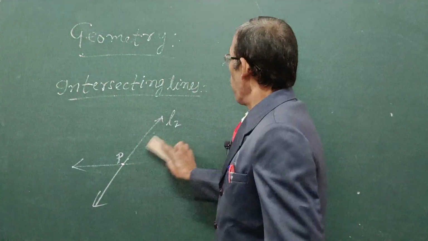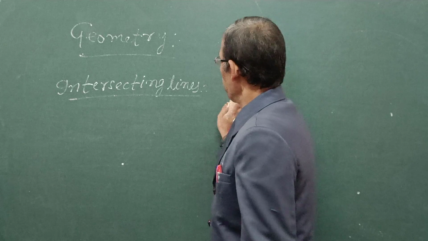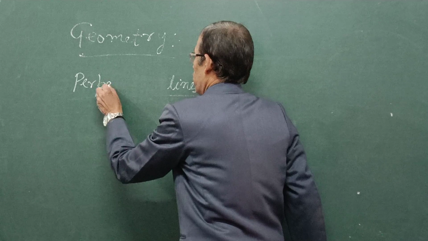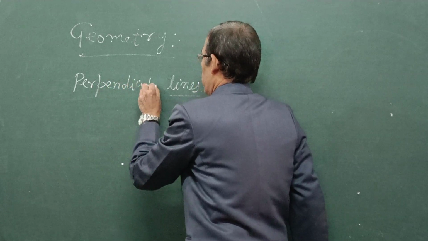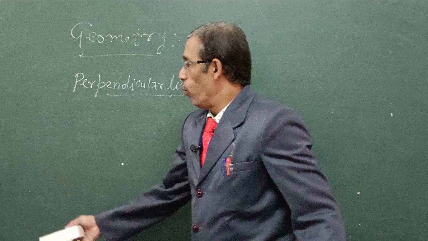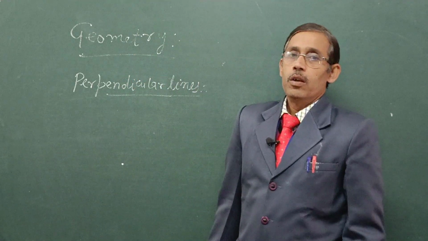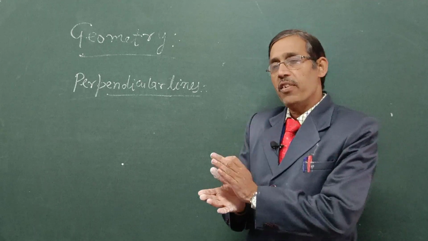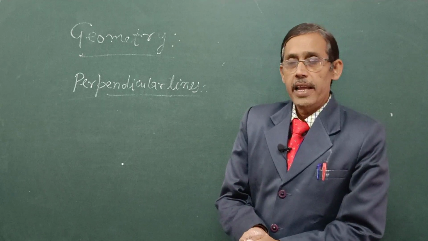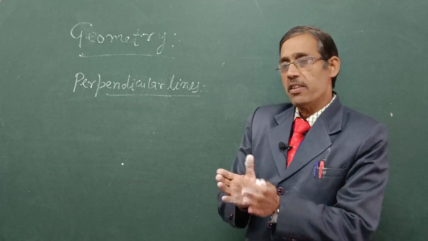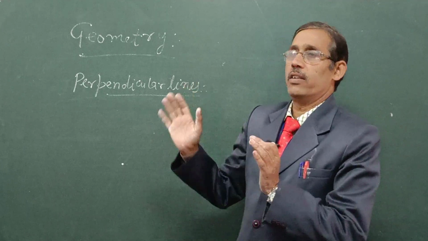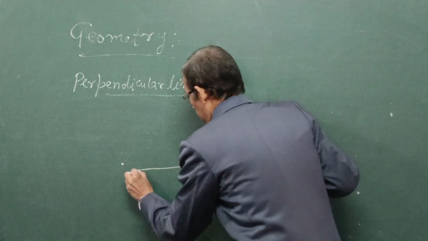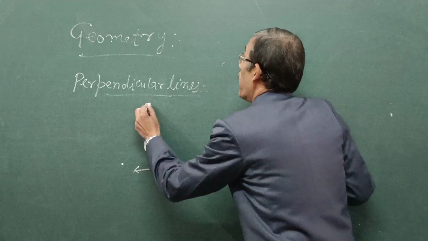Now, perpendicular lines. When two intersecting lines make an angle of 90 degrees, then these two intersecting lines are called perpendicular lines. Suppose L1 is a line and L2 is a line.